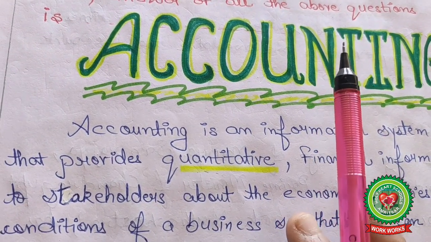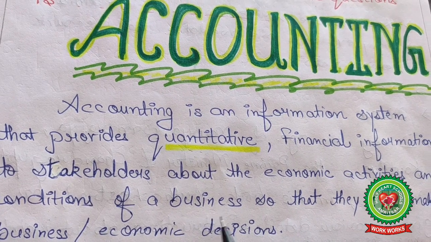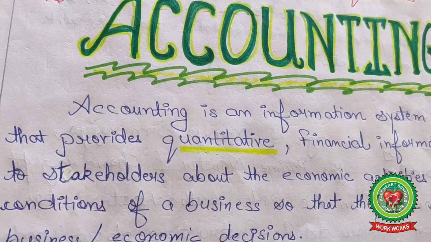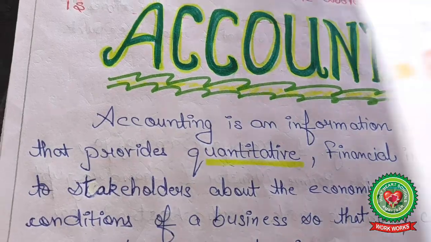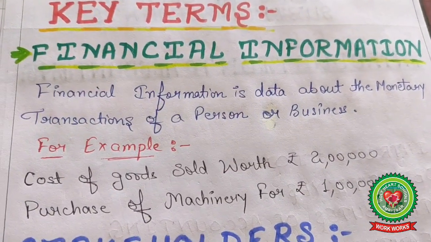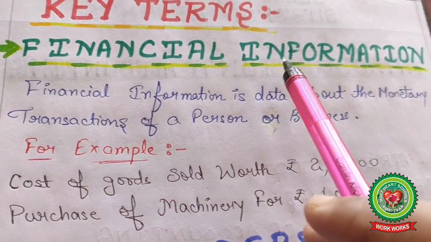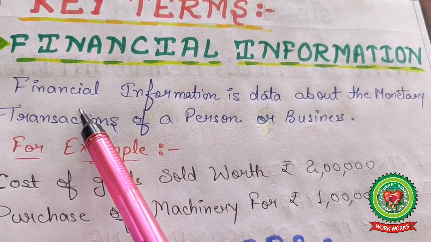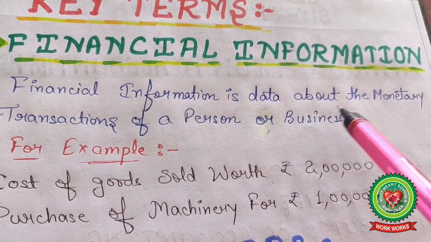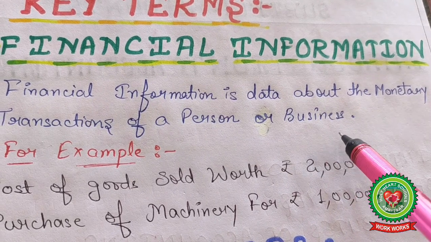Before explaining this meaning of accounting, first of all, it is required to know about the main key terms. Number 1 key term, financial information. Financial information is the data about the monetary transactions of a person or business.